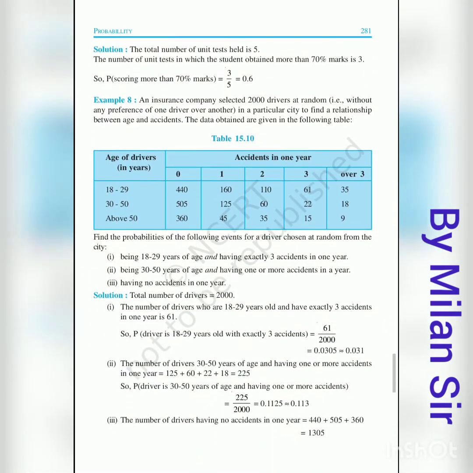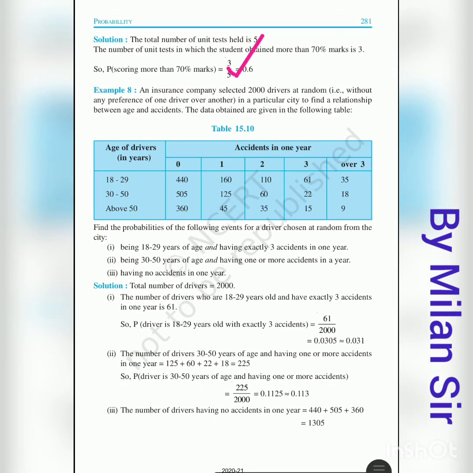After that, question number 8. An insurance company selected 2000 drivers at random in a particular city to find a relationship between age and accidents. The data obtained are given in the following table. Accidents in 1 year are given and age of drivers is given. Find the probability of the following event for a driver chosen at random from this city.